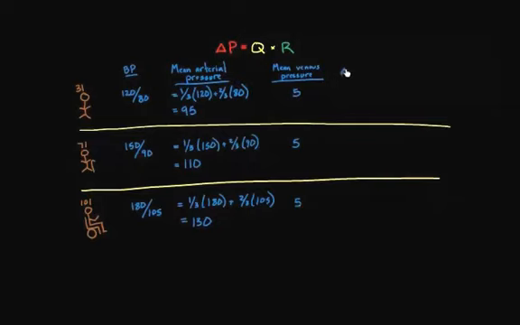Then my delta P is easy to figure out, right? I can take 95 minus 5, and that gets me 90. I can take 110 minus 5, and that's 105. And I can take 130 minus 5, and that's 125. So my delta P is my mean arterial pressure minus my mean venous pressure.